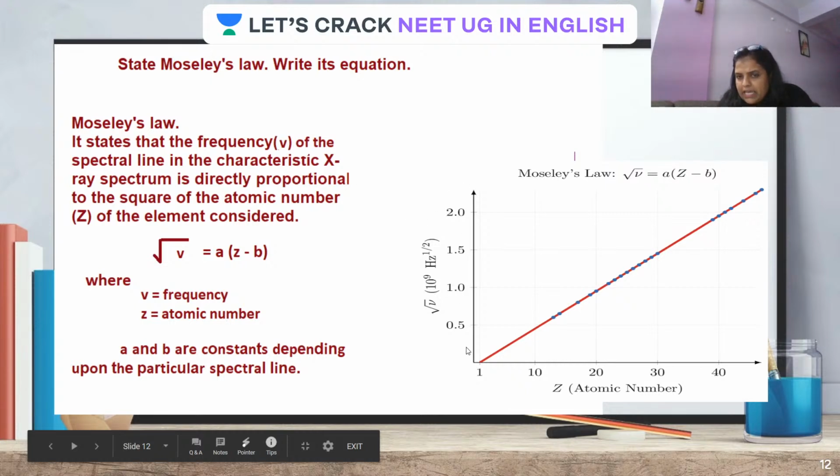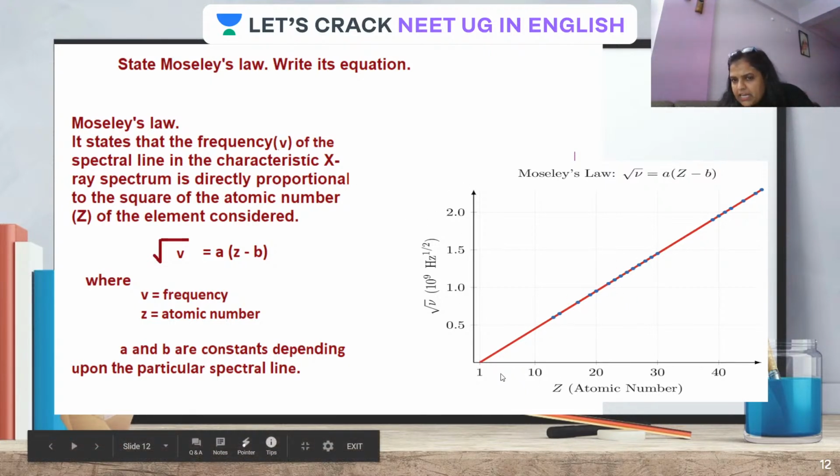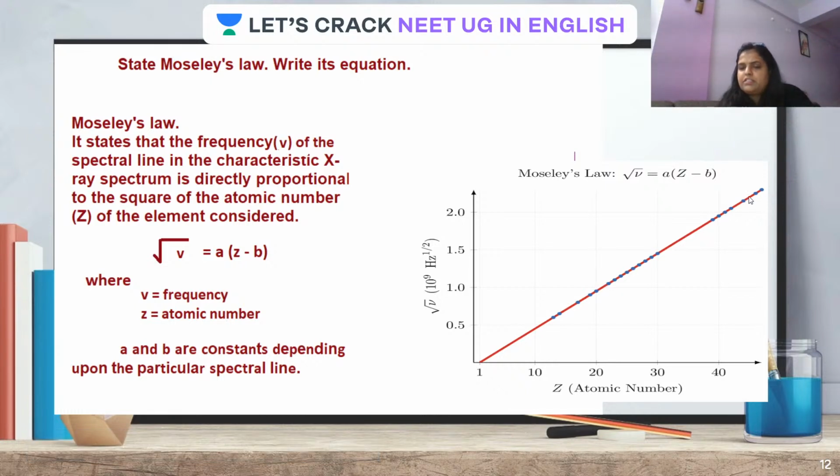Got it? There is a straight line you can see here. And see, gradually as the atomic number is increasing, the frequency is also increasing. This is how he came to the conclusion, yes, it is the atomic number, unlike atomic mass as was done by Mendeleev, that should be kept as the basis.